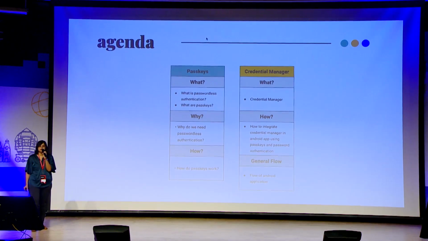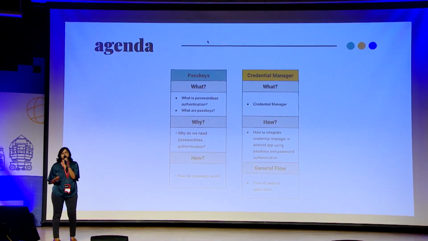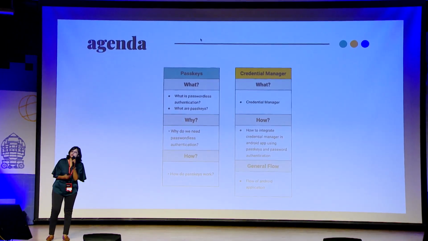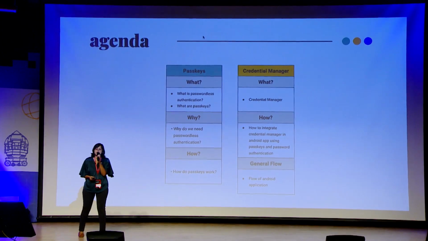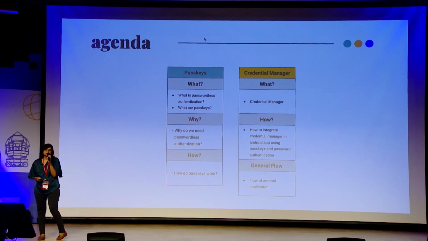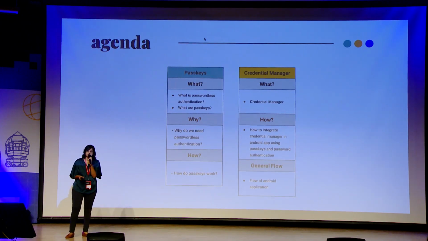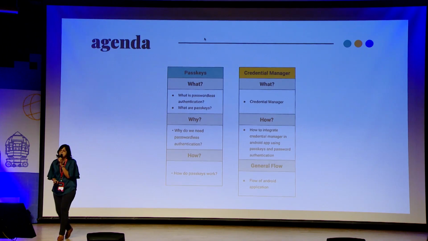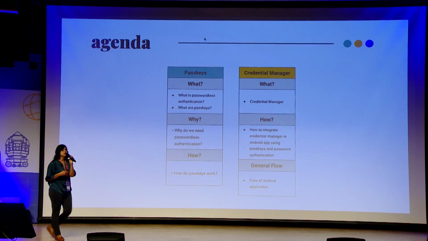Quickly, the agenda. First we are going to talk about passkeys, which are going to be the backbone of this topic. What are passkeys, how we can use them, how they actually work under the hood, and why they are important to use. Then I'll be talking about the main purpose of this talk, the Credential Manager API, which comes with the latest Android version, and how we can use it to make our apps safer.